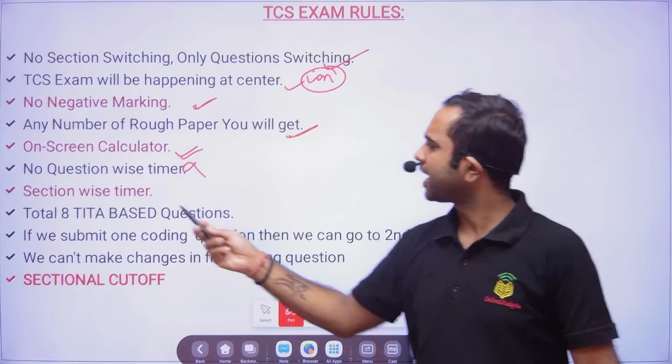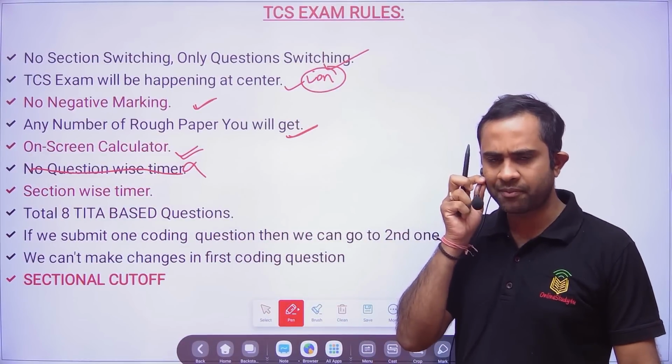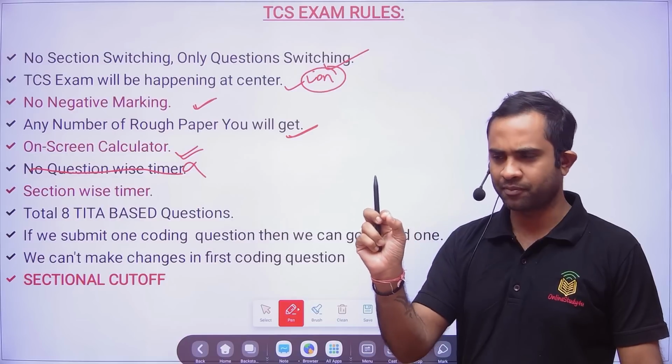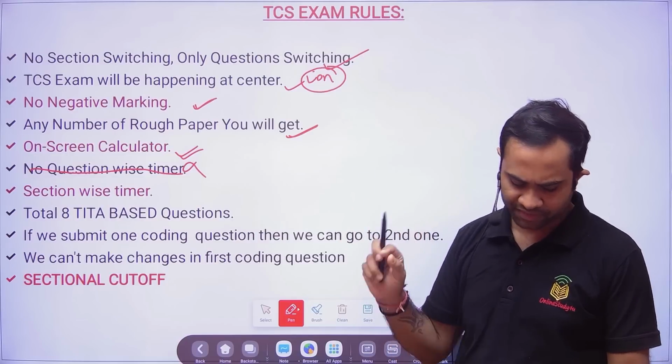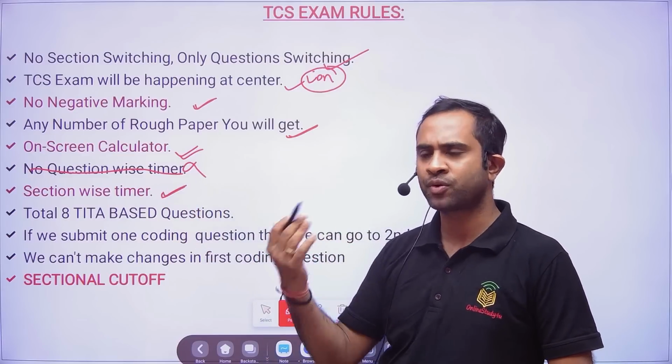Anyway, this line I think does not make sense, because earlier once upon a time TCS was doing it, for one single question there was time. 1 minute 30 seconds, like this there was time. Section-wise timer is there, so for 20 questions of aptitude, 25 minutes.